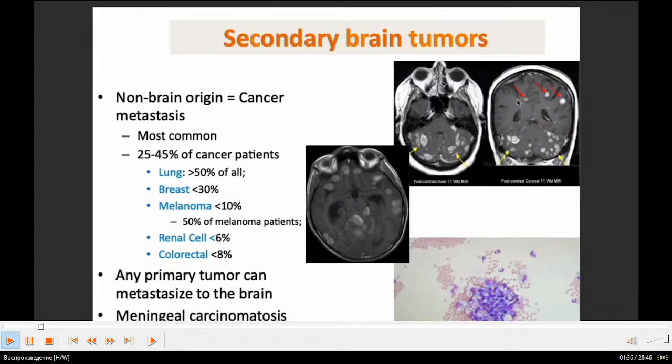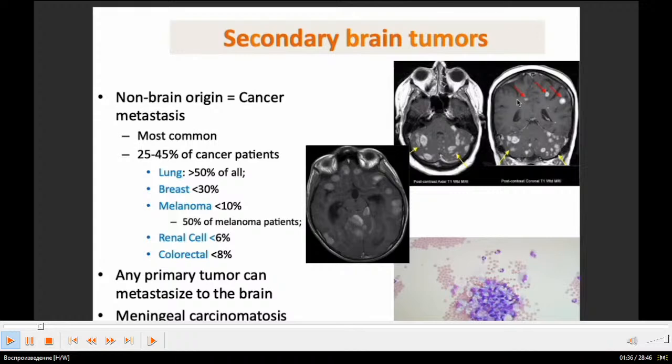Infratentorial versus supratentorial tumors. Let's remember a little bit of anatomy. Supratentorial covers the cerebrum, and infratentorial, which means under, covers the cerebellar parts, the cerebellum, under the tentorium and above the tentorium.